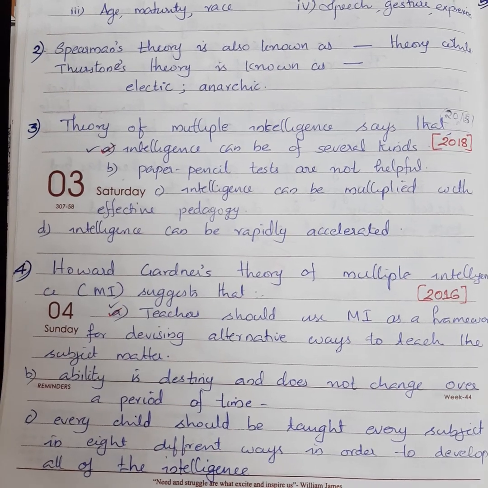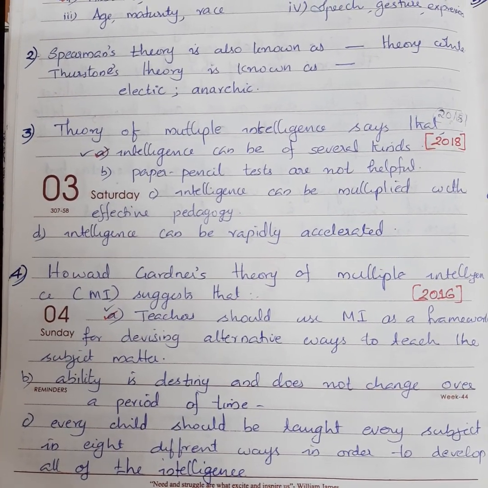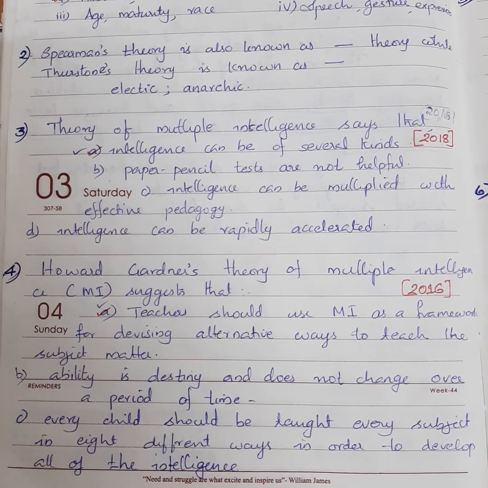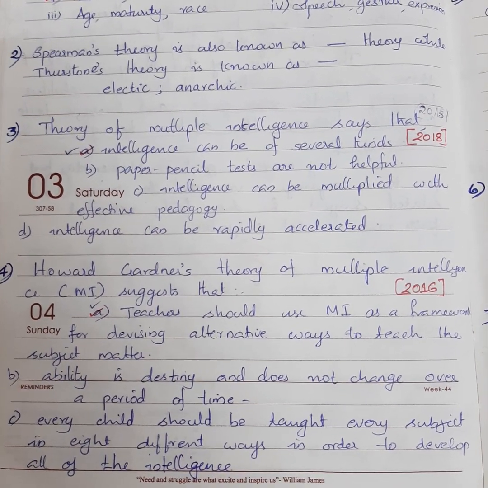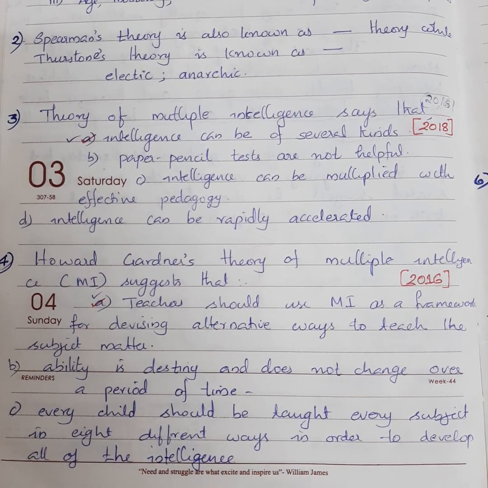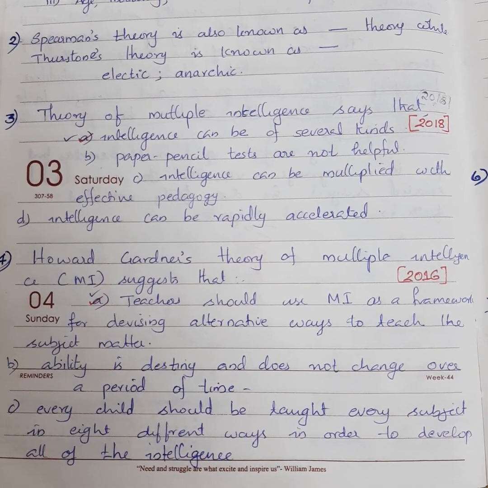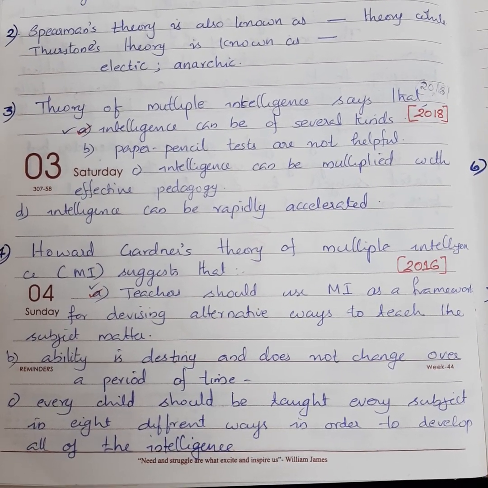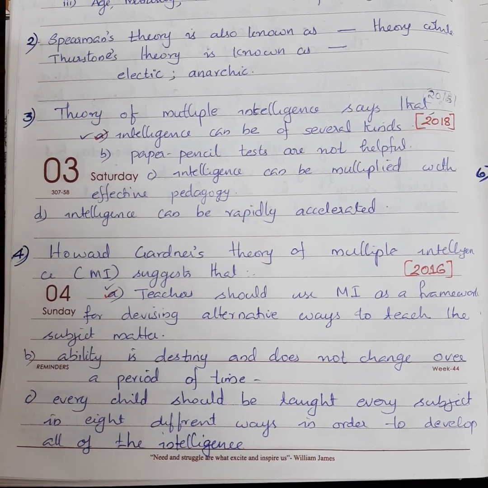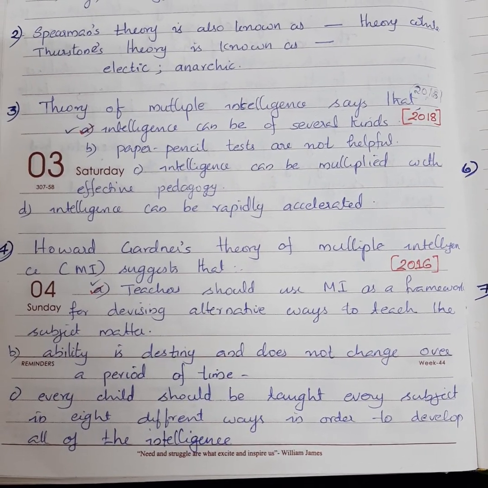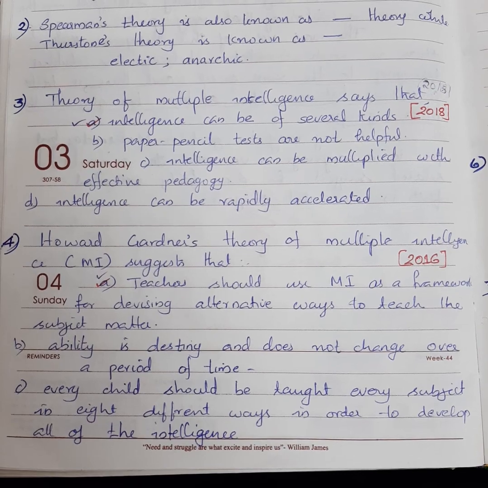Next is the fourth question, which is asked in the year 2016. Howard Gardner's theory of multiple intelligence suggests that options are, teachers should use multiple intelligence as a framework for devising alternative ways to teach the subject matter. Option B, ability is destiny and does not change over a period of time.